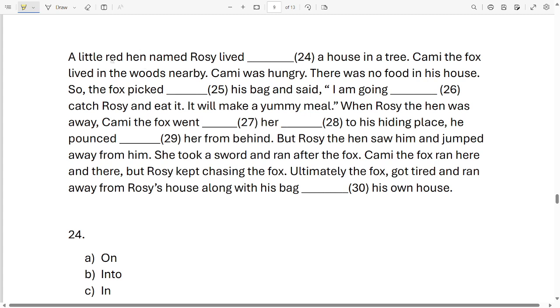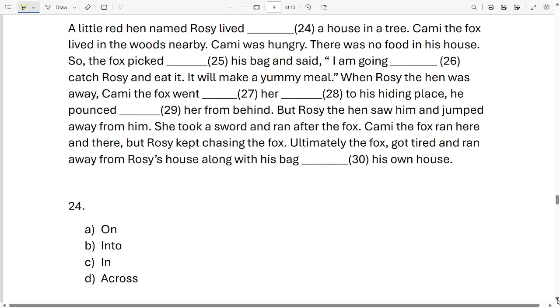Okay, let's get started. A little red hen named Rosie lived dash a house in a tree. Which word will come over here? On, into, in, or across. A little red hen named Rosie lived. Which word will come over here? It is in. Option C. I'll just put it for you.